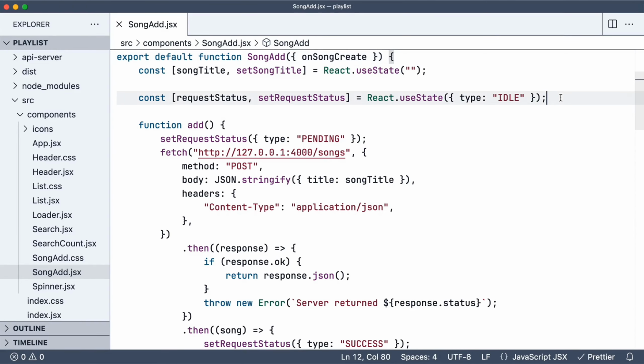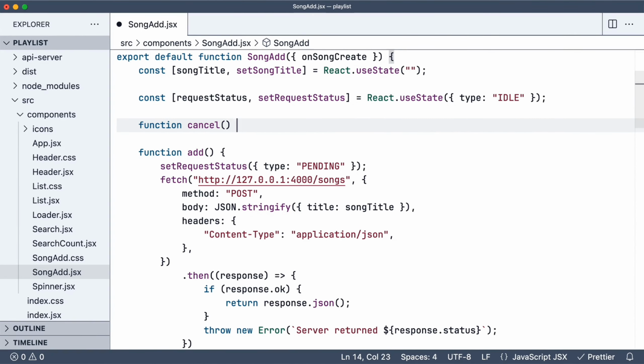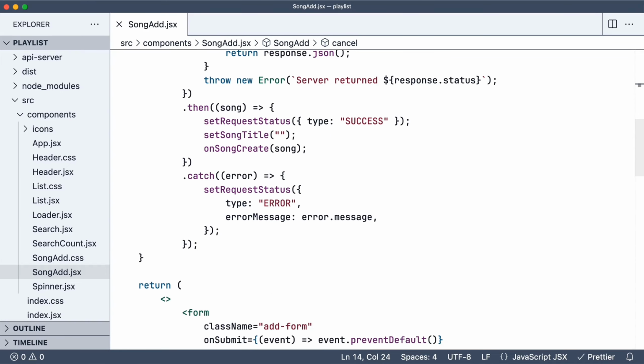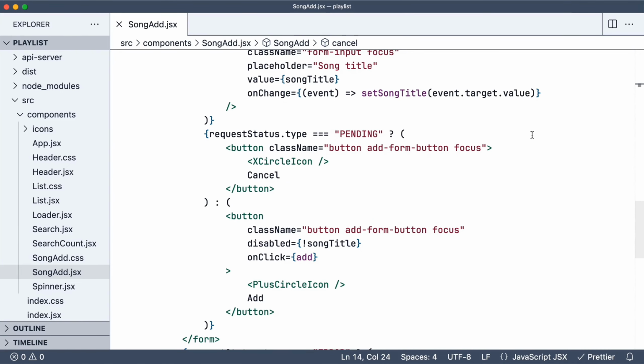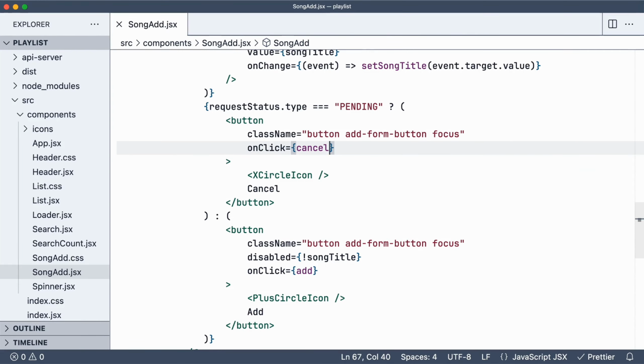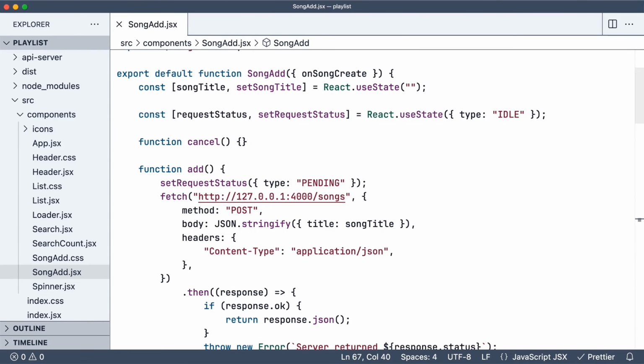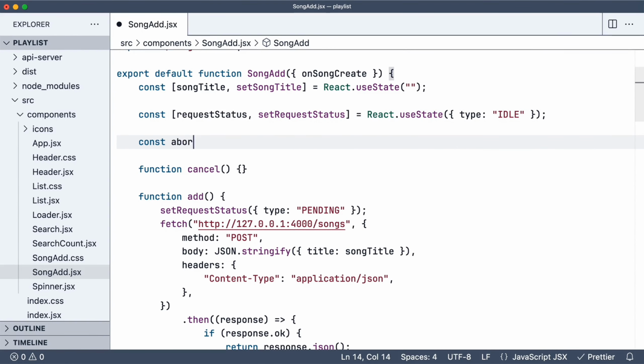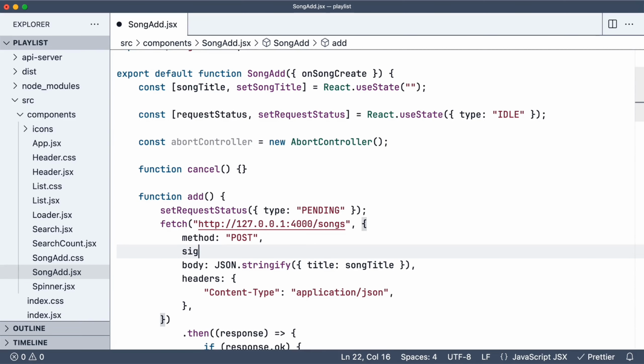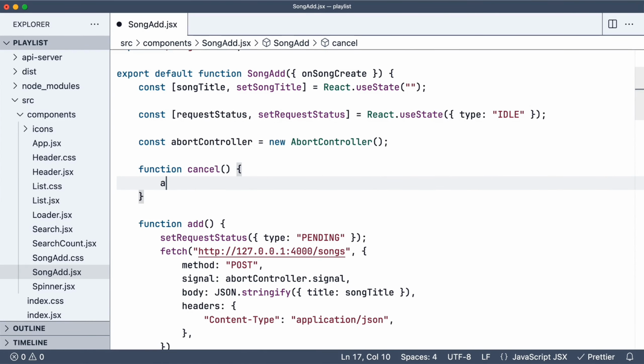I start by writing a cancel function and assigning it to the onClick handler for the cancel button. Let's now see how we might implement this. First, instantiate an abort controller. Then assign it to our fetch request. And finally, call the abort method inside cancel.